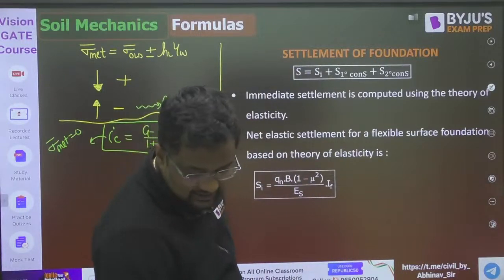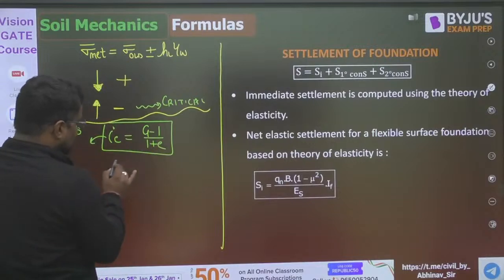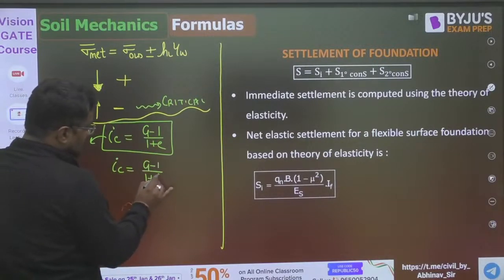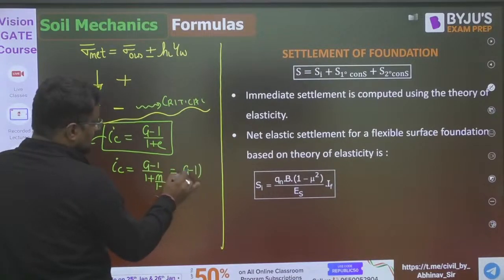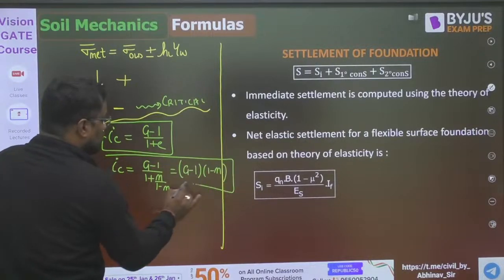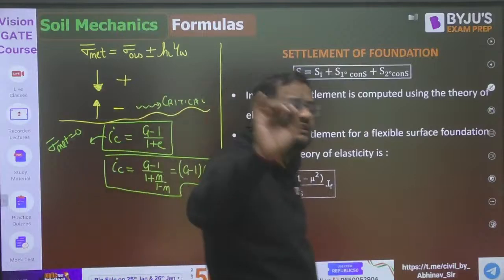Okay, now if I put IC is equal to (G minus 1) over (1 plus e), and e is equal to n upon 1 minus n, this is equal to (G minus 1) into (1 minus n). Now guys, I have told you many times, what is the value of IC around?